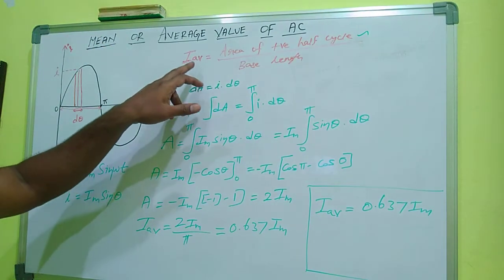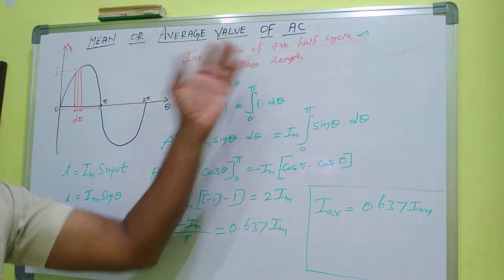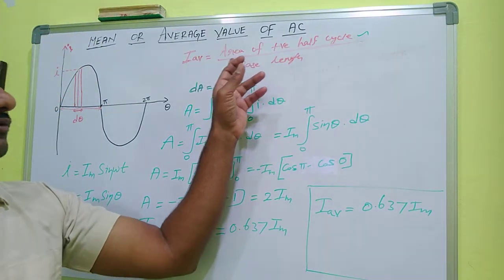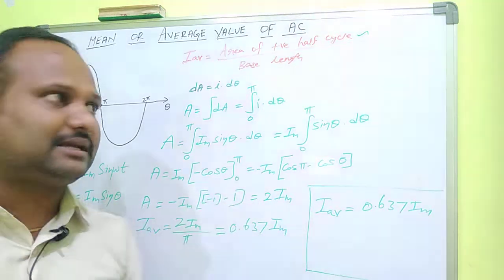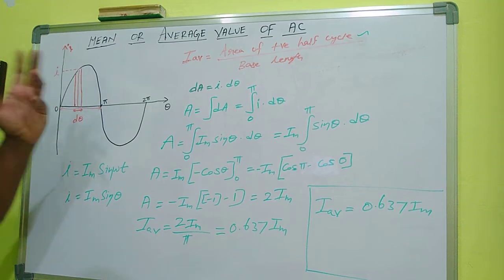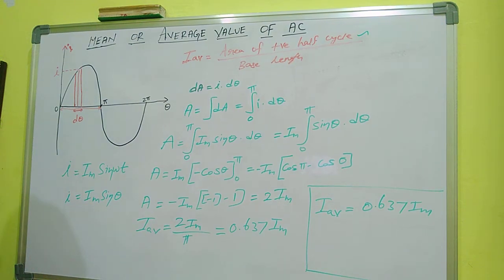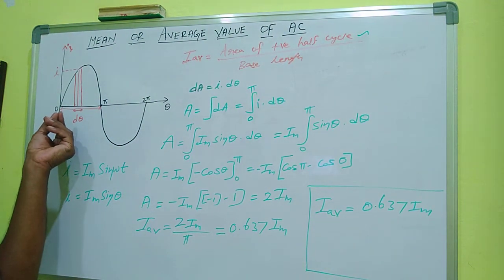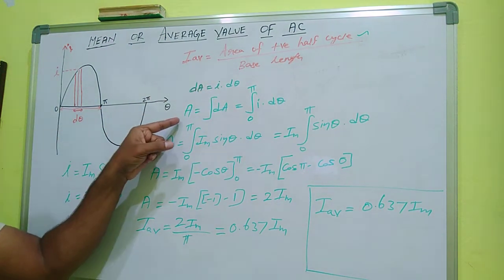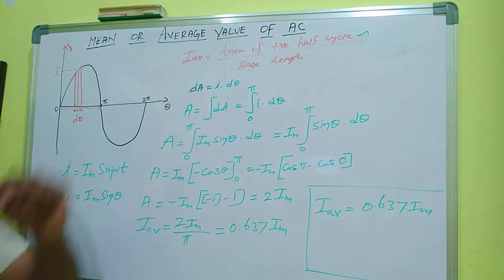In the positive half cycle, the formula to find I average is equal to the area of the positive half cycle divided by the base length. Here area is the sum of all the currents present in the positive half cycle. So we have to find the area of the positive half cycle with the help of integral calculus. We divide this area into many elementary strips. One elementary strip is shown in the figure. The breadth of this strip is d theta and the length is I. So dA equals I into d theta. But we want to calculate area A, so area equals the integral of dA, where integration is taken over 0 to pi. So I into d theta.